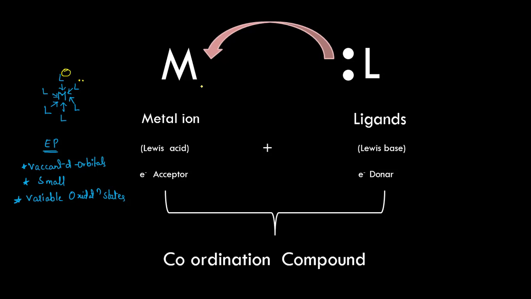So what is coordinate covalent bonding? The bonding that takes place between the empty orbitals of the central metal cation and the electron pair donated by the ligands is called coordinate covalent bonding. I'm writing this down: coordinate covalent bonding. This is a special type of bonding.